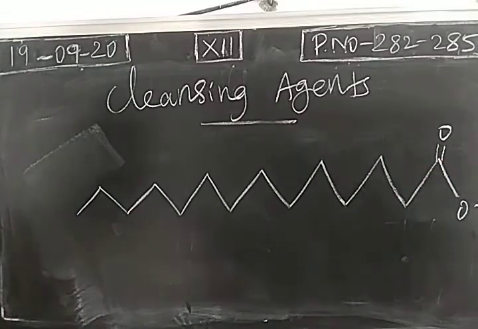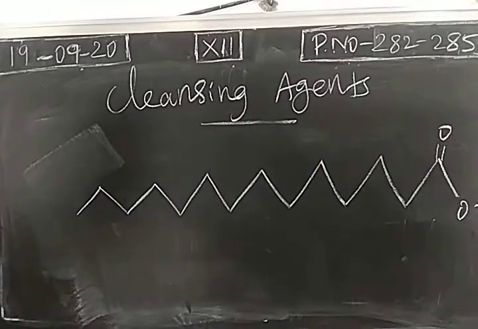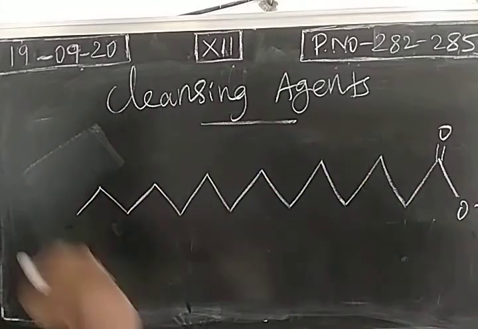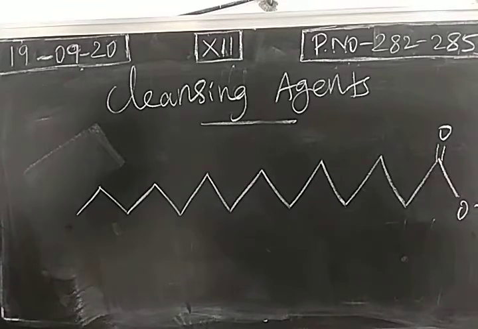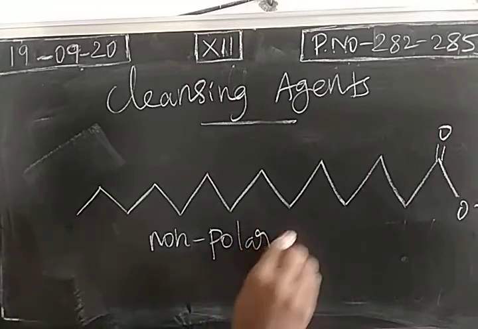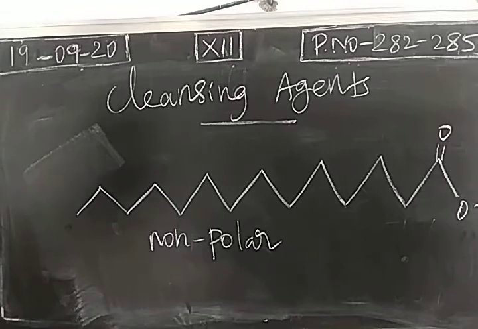Take a soap. So this is palmitate ion. If sodium is here, sodium palmitate. Okay. So when we take a soap, there are two parts. One is the hydrocarbon part, full of organic part, CH3, CH2, CH2, CH2 like that. So this is full of hydrocarbon part, and this is non-polar in nature. And at last we have the carboxylate ion, COO minus, and this is polar in nature.